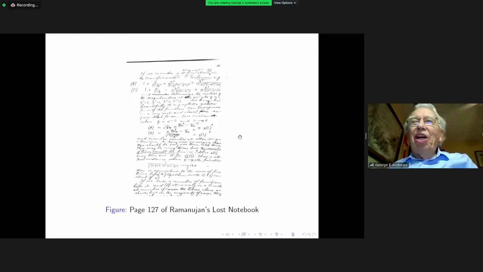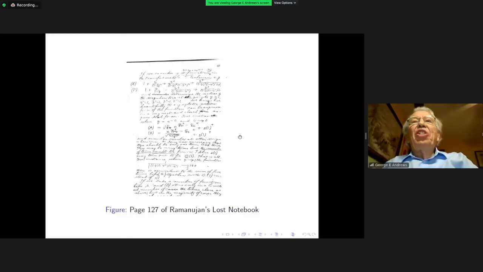Also, I have to apologize. As I looked through my slides this morning, I realized that there are a number of typos, and the first typo appears on the second slide. This is from page 127 of the published version of Ramanujan's Lost Notebook, but the title gives the impression that it is from his Lost Notebook. It's actually part of the last letter that he sent to G.H. Hardy in 1920.